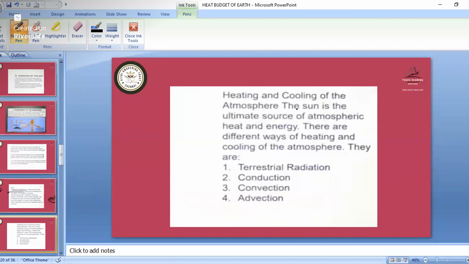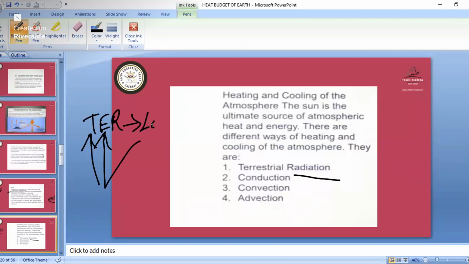So, heating and cooling of the atmosphere. The sun is the ultimate source of atmospheric heat energy. That can happen in different ways. Terrestrial radiation is the incoming solar radiation that is reflected back, and that reflected amount is the terrestrial radiation. Terrestrial means long wave radiation. Then what is conduction?